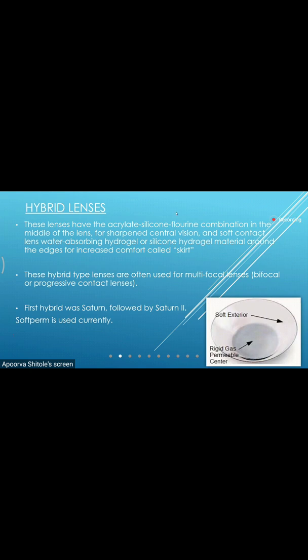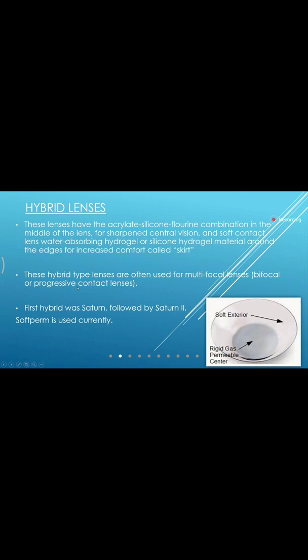The center part, which is the RGP lens, gives us sharpened central vision, and the soft contact lens part uses water-absorbing hydrogel or silicone hydrogel material around the edges for increased comfort, called the skirt. So this part is known as the skirt, which is a silicone hydrogel combination.